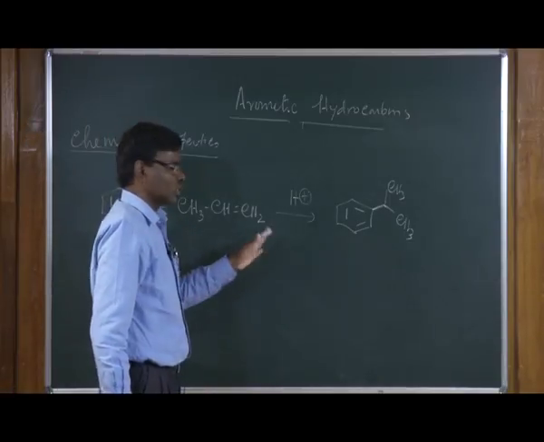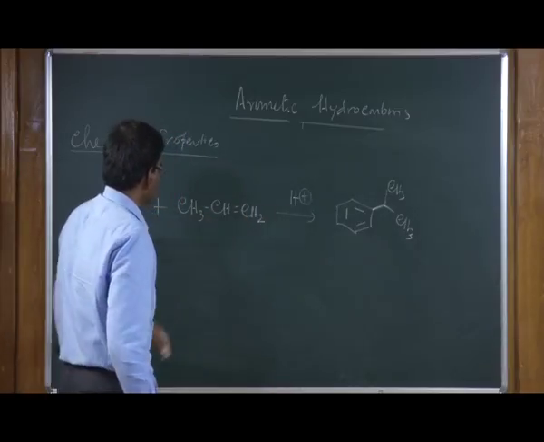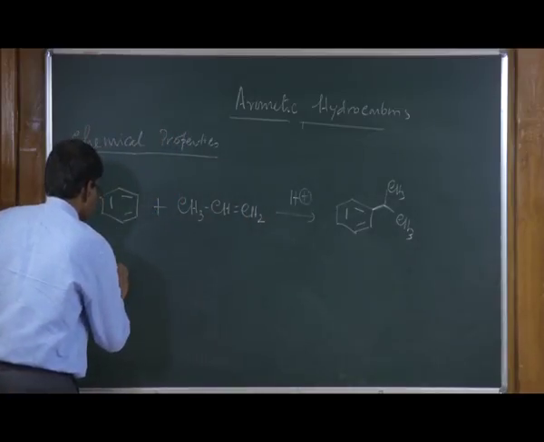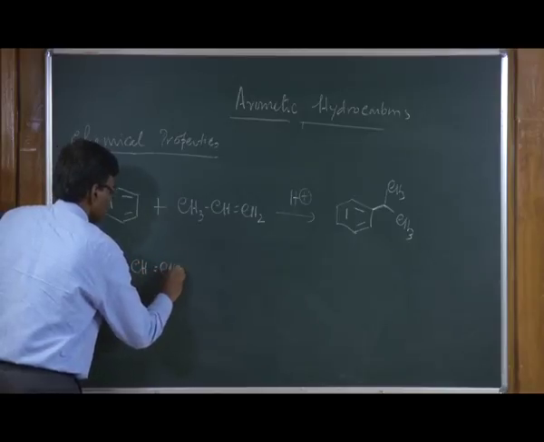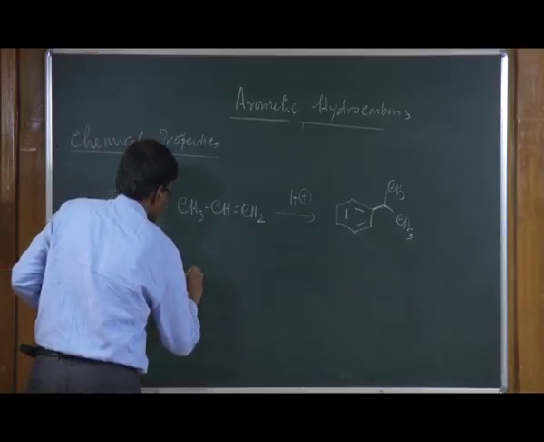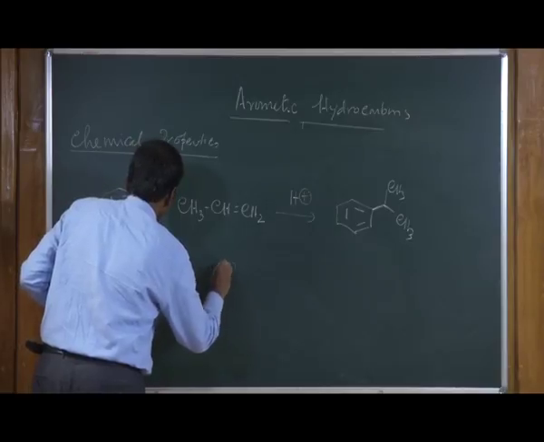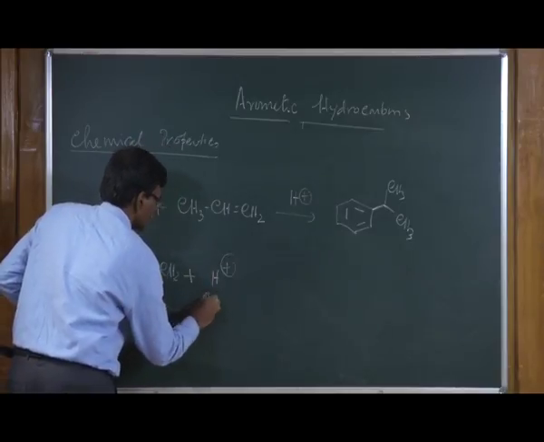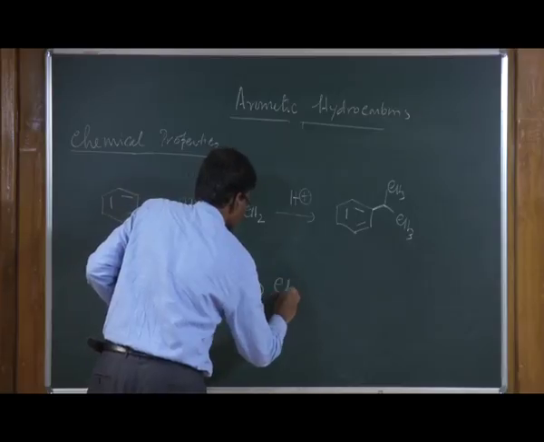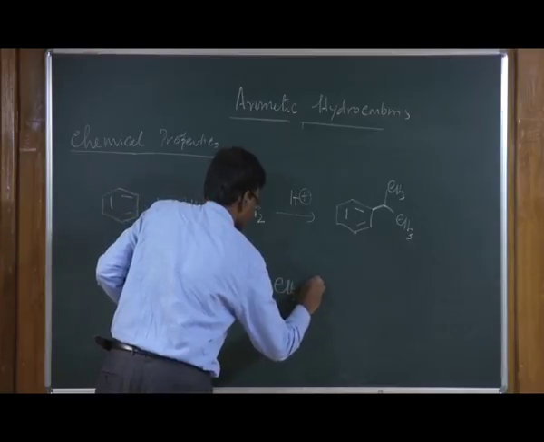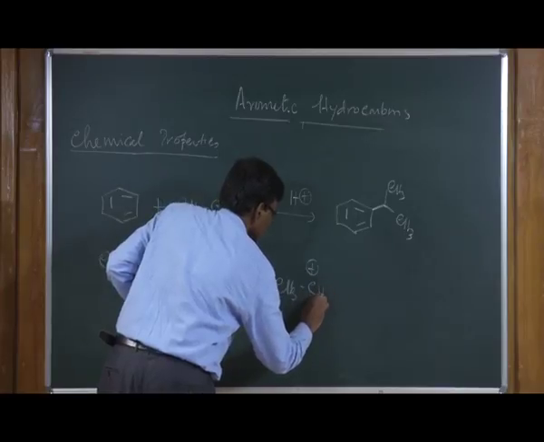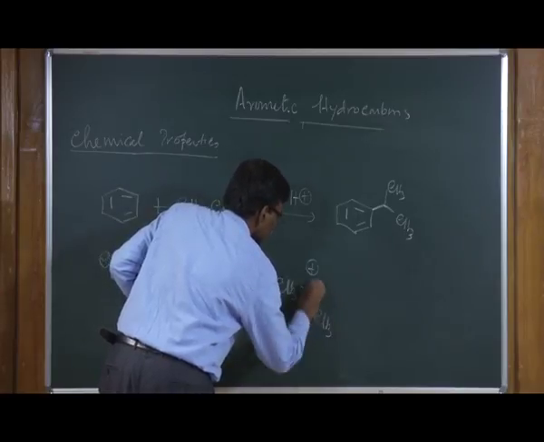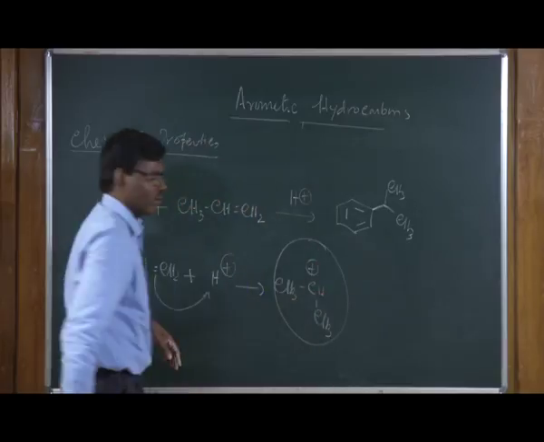the reactivity of alkenes towards acids. In this case what happens, this alkene reacts with acid, forms the propyl carbocation, and this acts as an electrophile in this case.